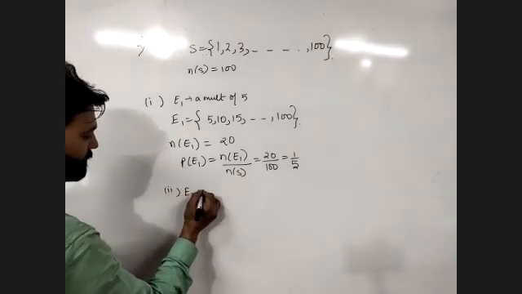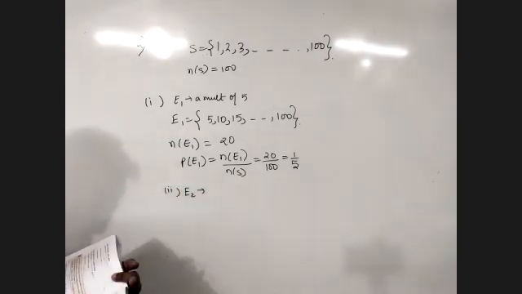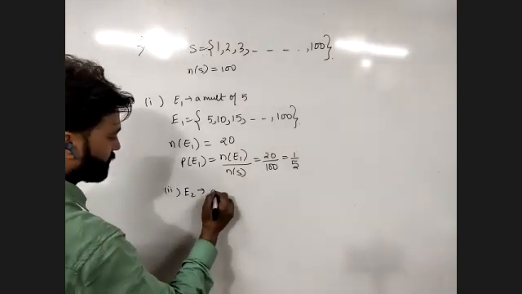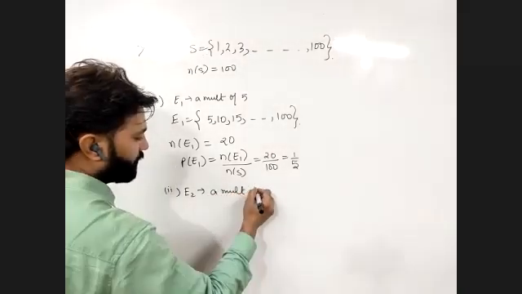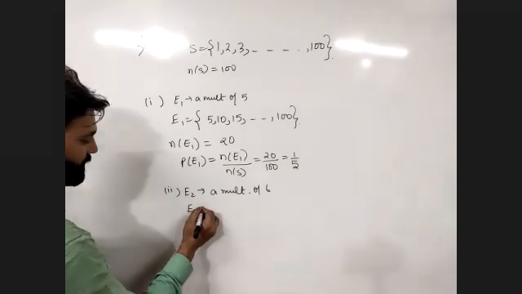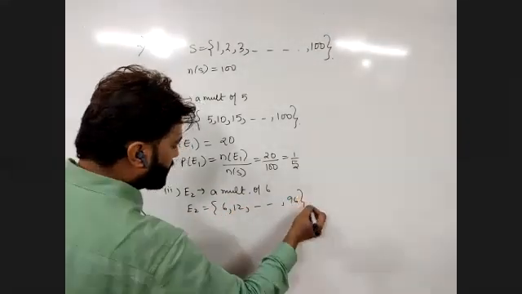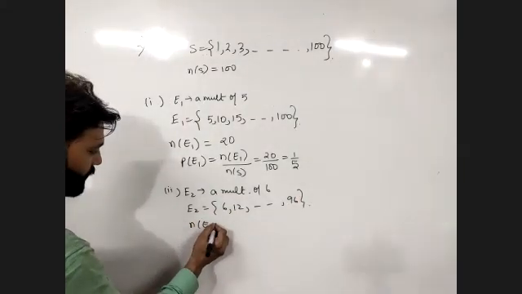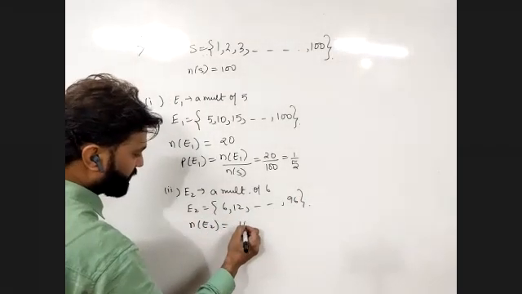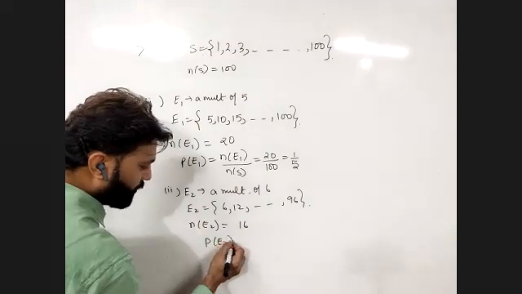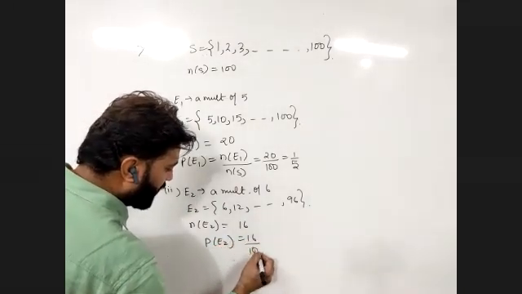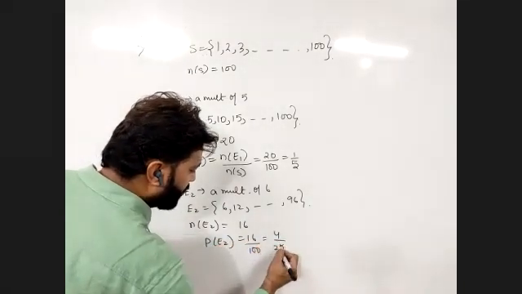Now look for the second part. Second part is a multiple of 6. A multiple of 6 in the form of a set will be 6, 12, and so on till 96. So NE2, 96 upon 6, 16. So PE2, now we can write it directly, 16 upon 100, that gives us 4 upon 25.